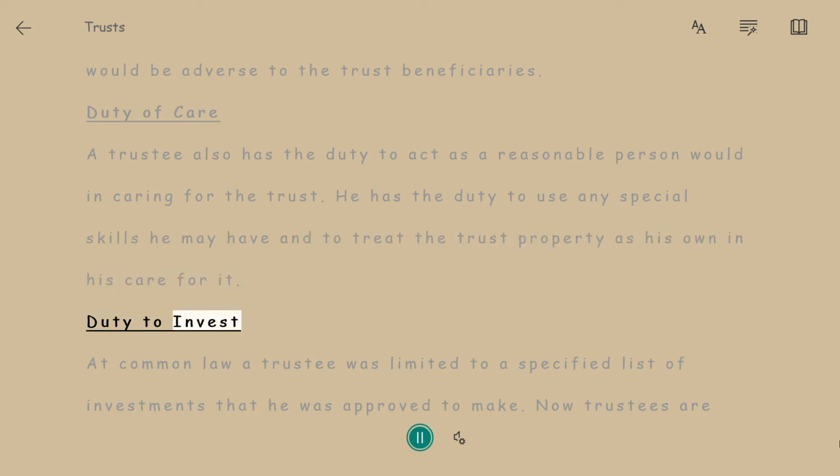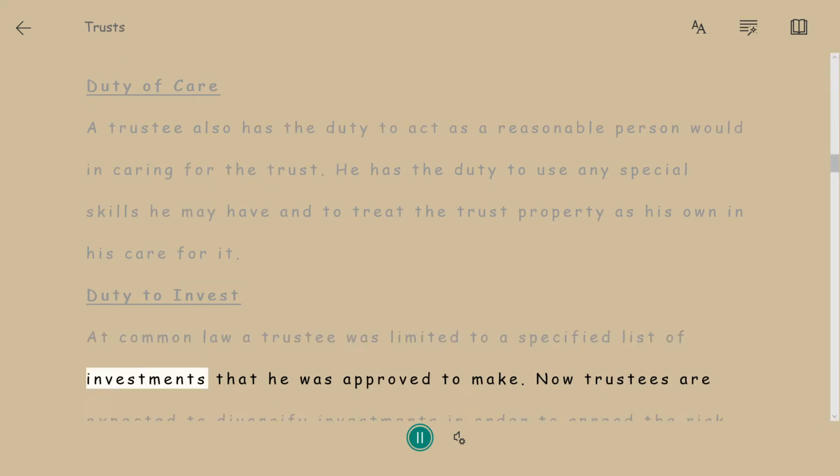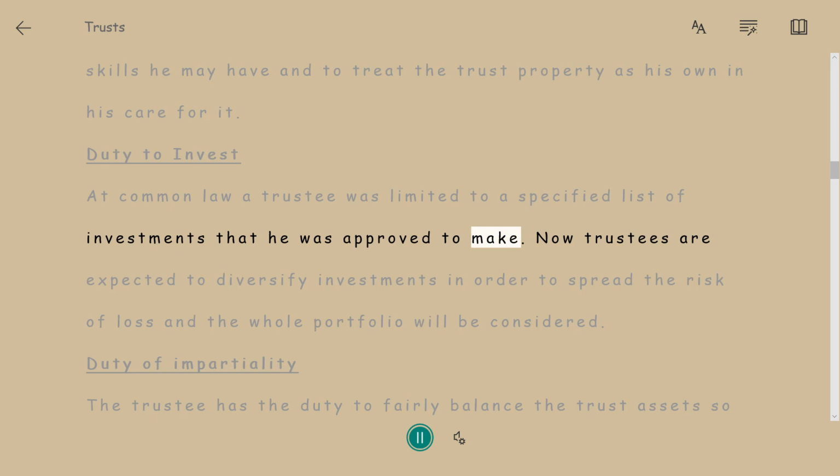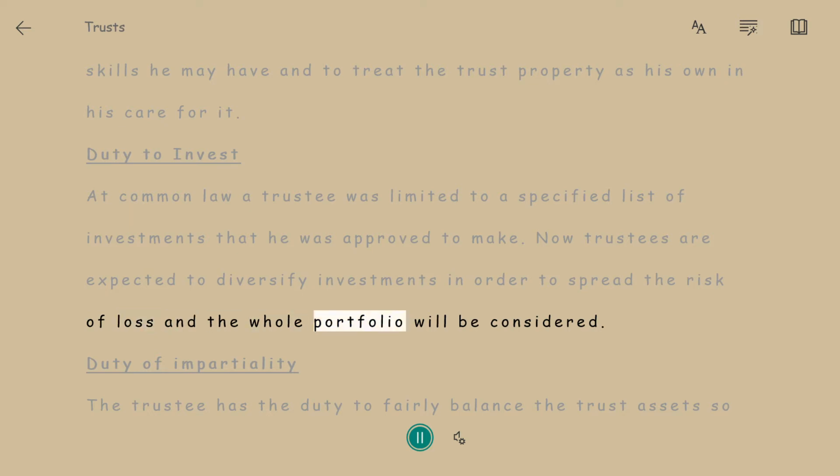Duty to invest. At common law, a trustee was limited to a specified list of investments that he was approved to make. Now trustees are expected to diversify investments in order to spread the risk of loss, and the whole portfolio will be considered.